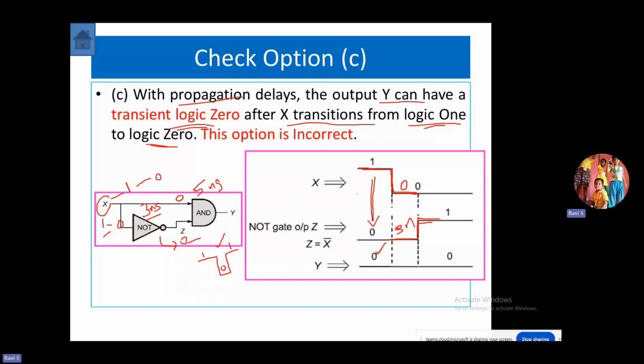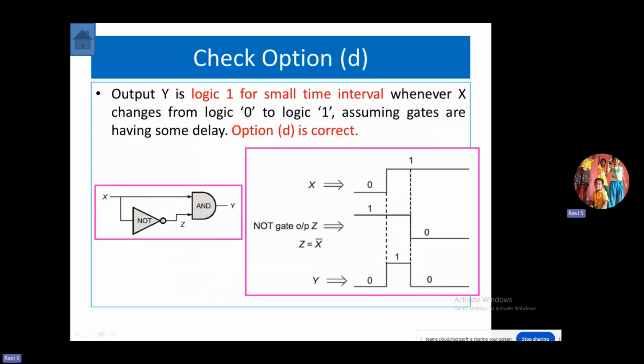It still remains 0 only. So your output is going to be 0 at this instance. After 3 nanoseconds, it changes to 1. The other input being 0 means this 0-1 combination also produces 0 output only. So it is always at 0, even though we introduce propagation delays. So there is no transient at the output node. So option C is incorrect.